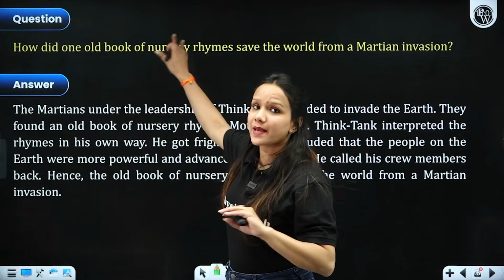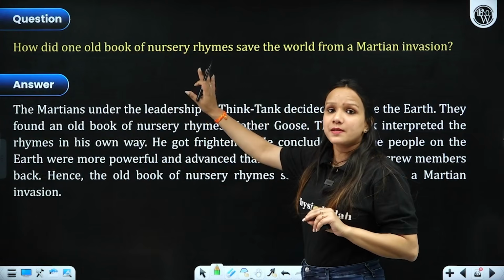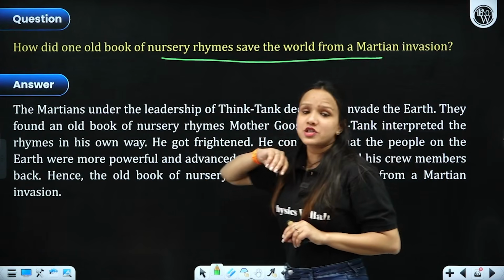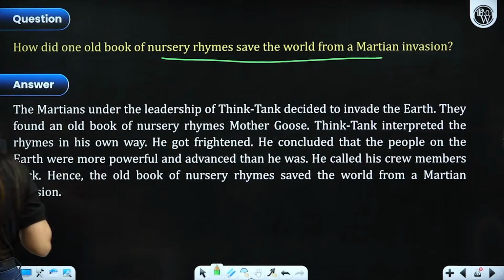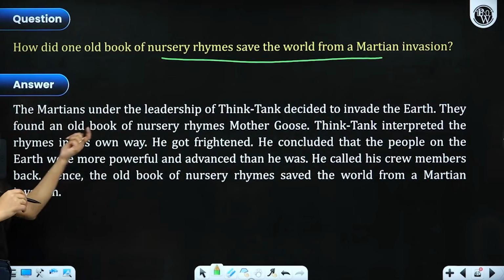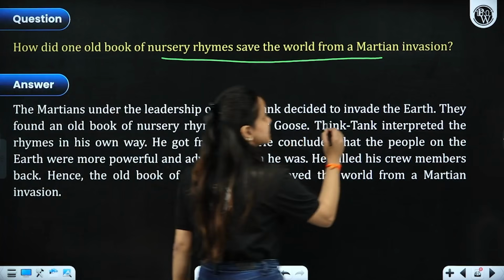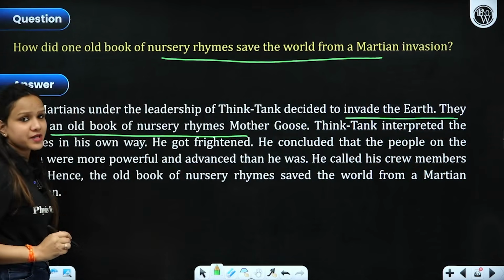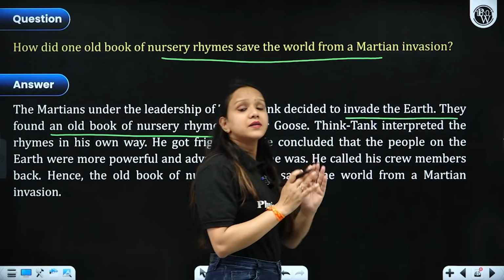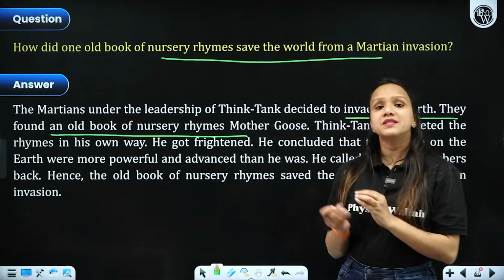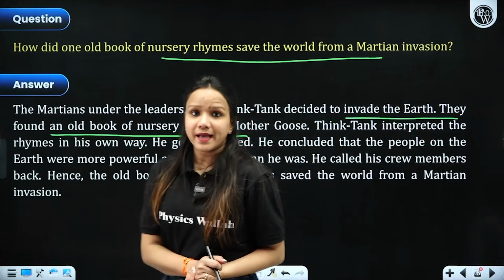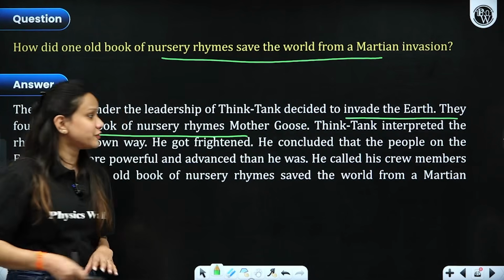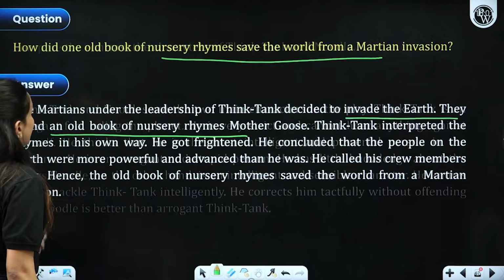Now, the next question, how did one old book of nursery rhymes, as you see that we have already discussed this type of question, similar question twice, right? But what if this sort of question is being asked in a long format? So take the idea, the Martians under the leadership of Think Tank decided to invade the earth. They found an old book of nursery rhymes, Mother Goose, right? Think Tank misread it, he misunderstood the meaning, misinterpreted, right? And decided to give up his plan of invasion, right?